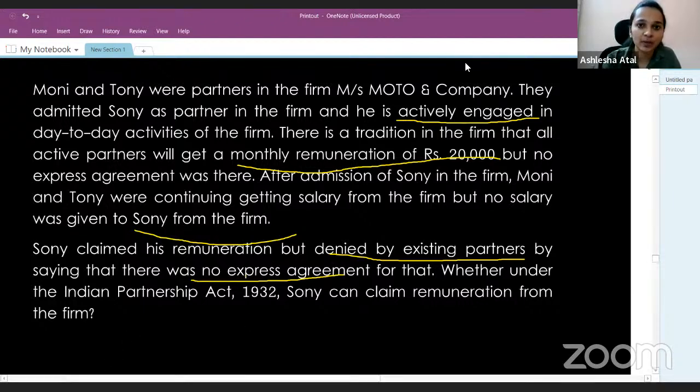So here you can have a look at the answer. Okay, just give me a minute. There's some issue with the screen. I'll reshare my screen.